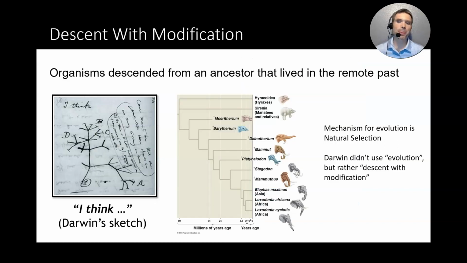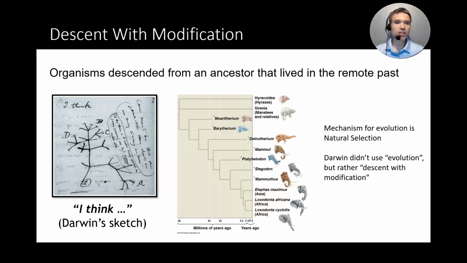So, on the left-hand side there, you can see a sketch that Darwin had in his lab book, and it says, "I think." And you may have seen this now in popular culture. But this was the first idea where Darwin came up with the concept of what we call descent with modification. In other words, organisms descend from a common ancestor that lived in the remote past. So in other words,